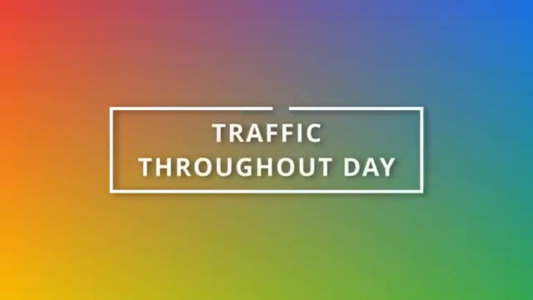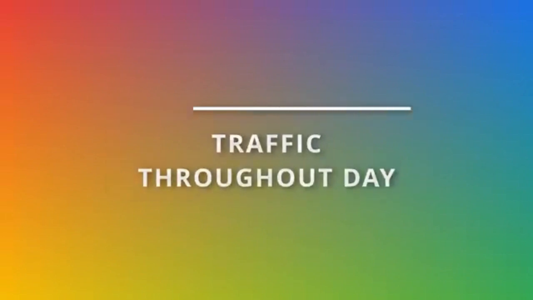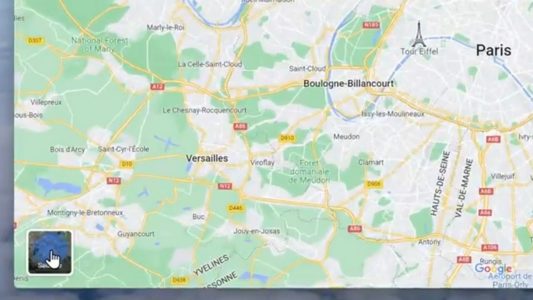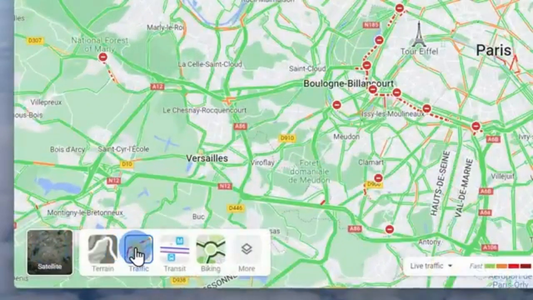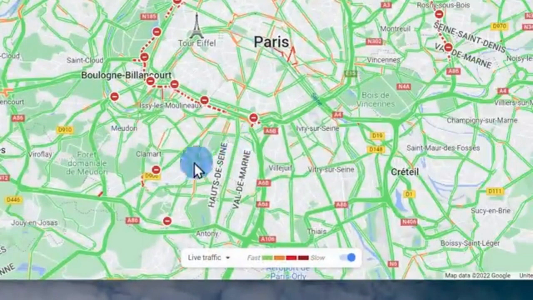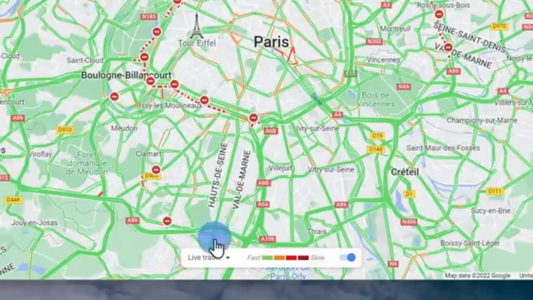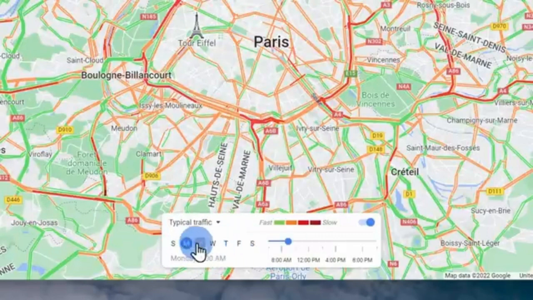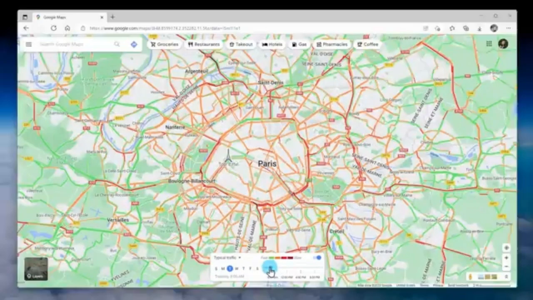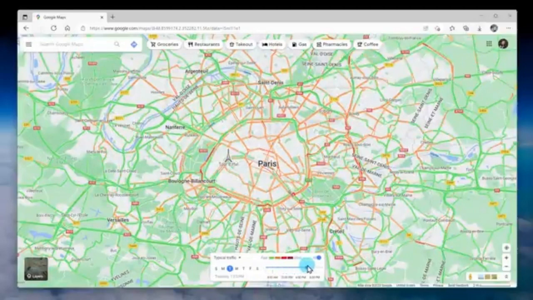At number 18, you can view what traffic looks like at different parts of the day. In the bottom left-hand corner, I'm going to change the layer to the traffic layer. And here I see traffic right now. But I can also change this so I can see traffic at any point during the day. So if I want to know what traffic typically looks like on, say, Tuesday mornings, I can see which routes get the most congested.